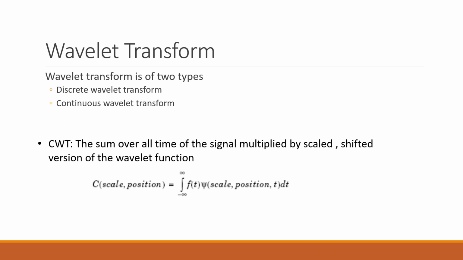Just like Fourier transform, in wavelet transform also we have two types. One is discrete wavelet transform, another one is continuous wavelet transform. In this video, we are going to discuss continuous wavelet transform. Now let's see what is called continuous wavelet transform. The sum over all time of the signal multiplied by scaled, shifted versions of the wavelet function is called continuous wavelet transform. For example, we can observe the given equation where f of t is the signal and this is the wavelet equation.